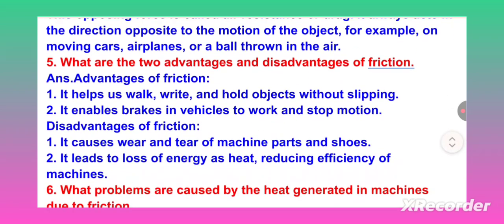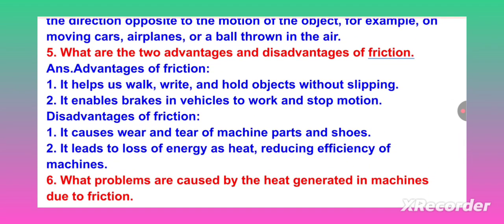What are the two advantages and disadvantages of friction? Advantages of friction: it helps us walk, ride, and hold objects without slipping. It enables brakes in vehicles to work and stop motion. Disadvantages of friction: it causes wear and tear of machines, parts, and shoes. It leads to loss of energy as heat, reducing efficiency of machines.